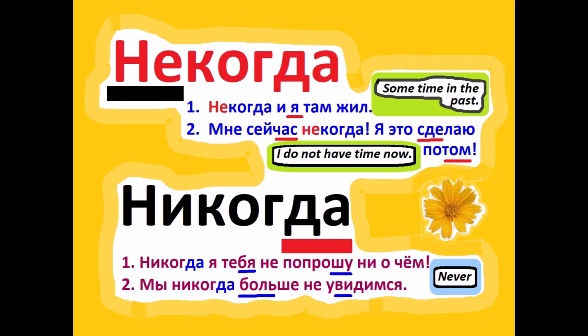The second adverb here, никогда, with a stress on the last syllable. Никогда has only one meaning, never. The example sentences are: Никогда я тебя не попрошу ни о чем. I will never ask you about anything. The meaning of ask here is to ask for a favor, with a prefix по, попросить.